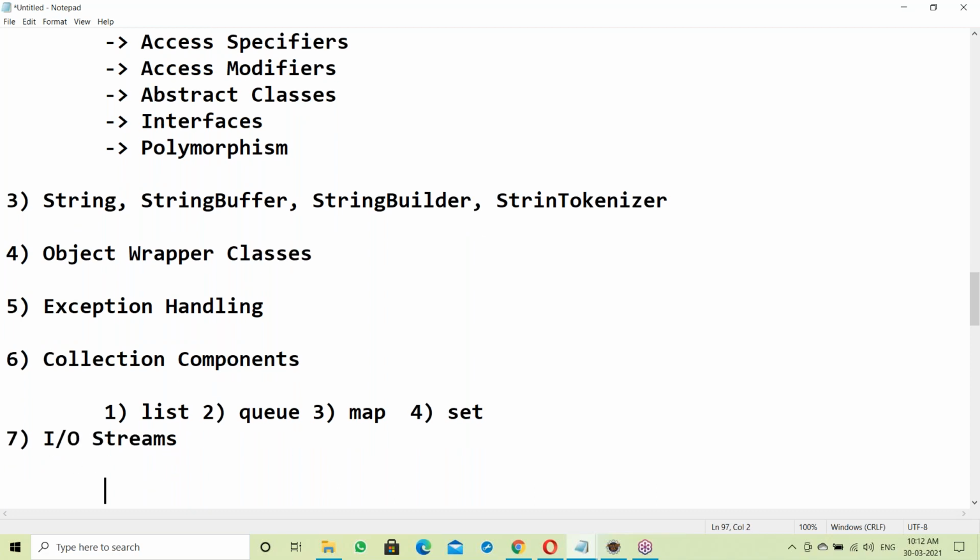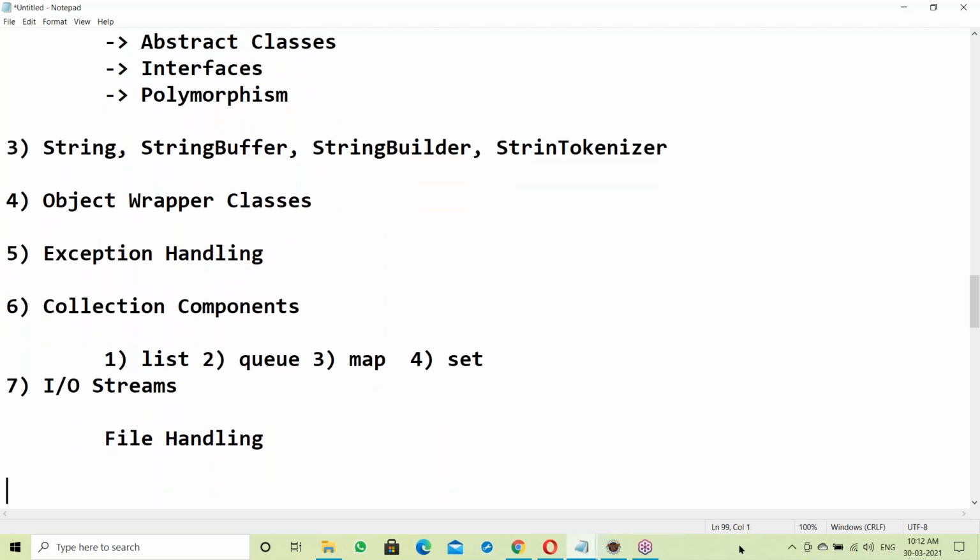IO streams concept is nothing but a file handling concept here. Yes, it's file handling. IO streams, it's file handling here.